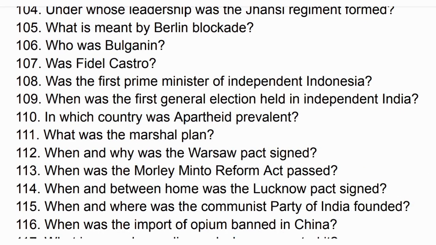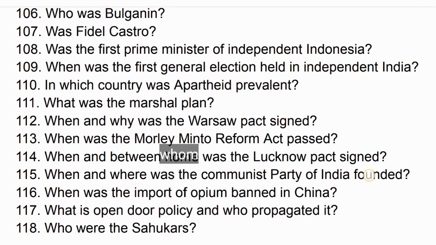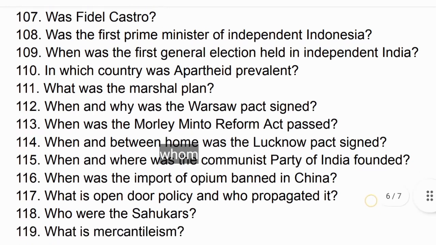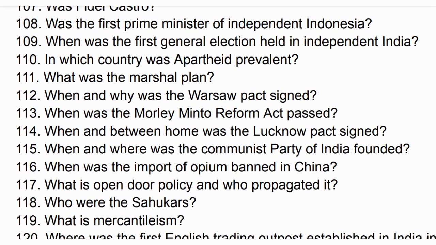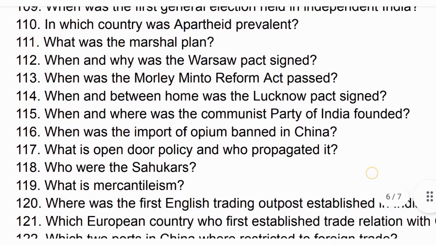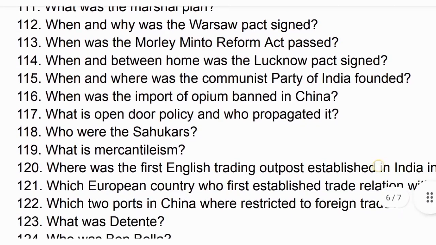When was the Morley Minto Reform Act passed? When and between whom was the Lucknow Pact signed? When and where was the Communist Party of India founded? When was the import of opium banned in China? What is open door policy and who propagated it? Who were the Sahukars? What is mercantilism?